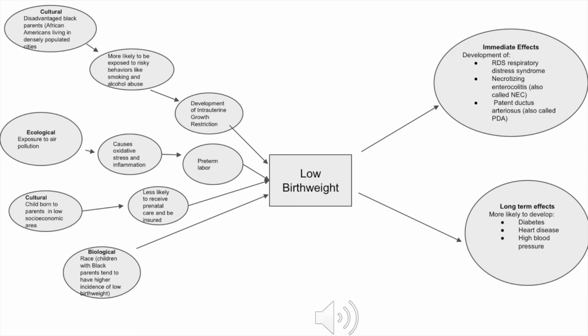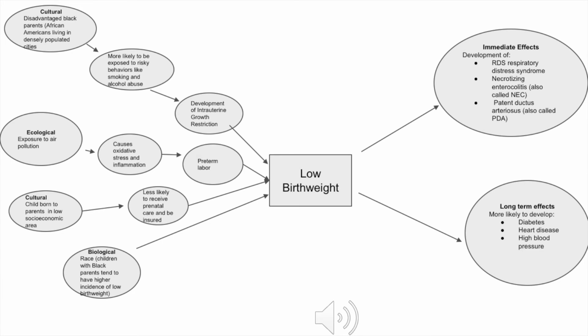Last but not least, one of the immediate effects of low birth weight is the development of patent ductus arteriosus, also known as PDA, which occurs when there's an opening between the two vessels in the baby's heart that results in excess blood flowing to the lungs. This opening usually closes on its own, but it also may need surgery in order to correct this problem.